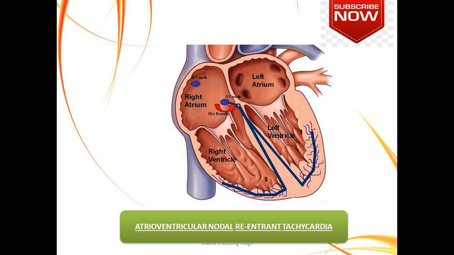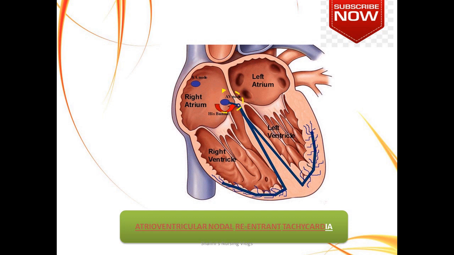Now, if you look at this picture, there is an impulse that keeps circulating around the AV node. So, there is a particular impulse A which is generated from the SA node, and then it gets down and it contracts the whole system. There is another premature beat that comes and it circulates around the AV node. It also gets some amount of it which gets down. So there is continuously one circuit, one rhythm which is going around the AV node, and hence it is called atrioventricular nodal reentrant tachycardia.